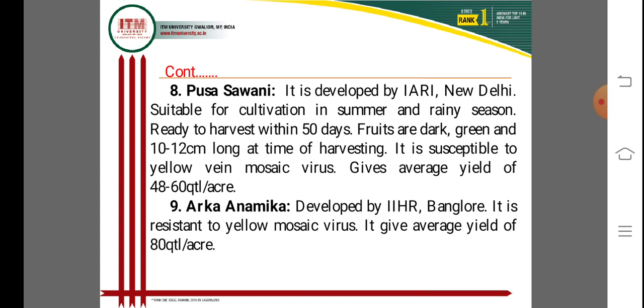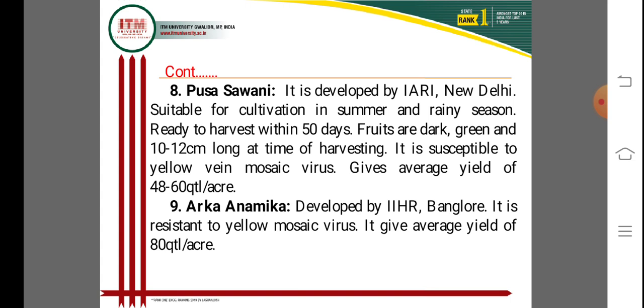It is susceptible to yellow vein mosaic virus. This is a very important drawback, because due to susceptibility to yellow vein mosaic virus it gives an average yield of 48 to 60 quintal per acre. It's very dangerous.